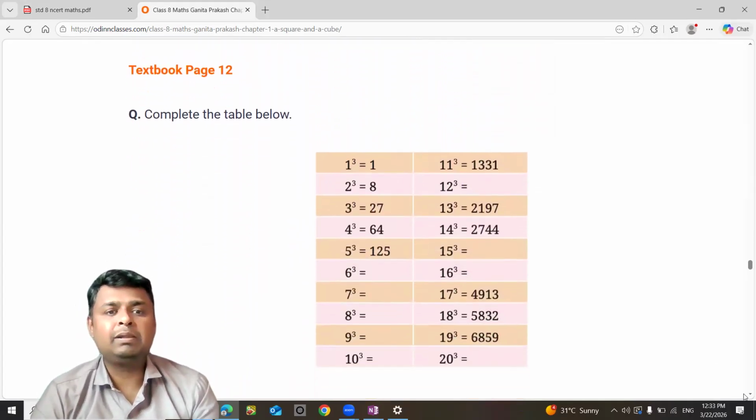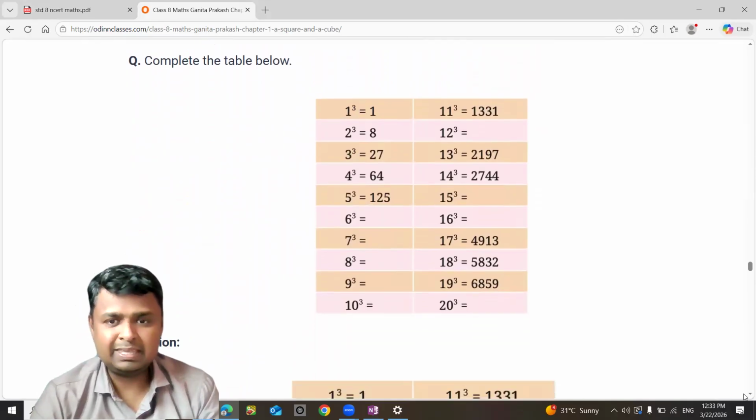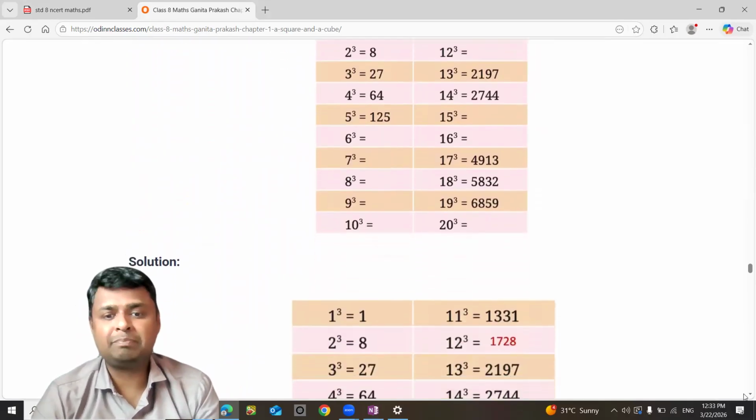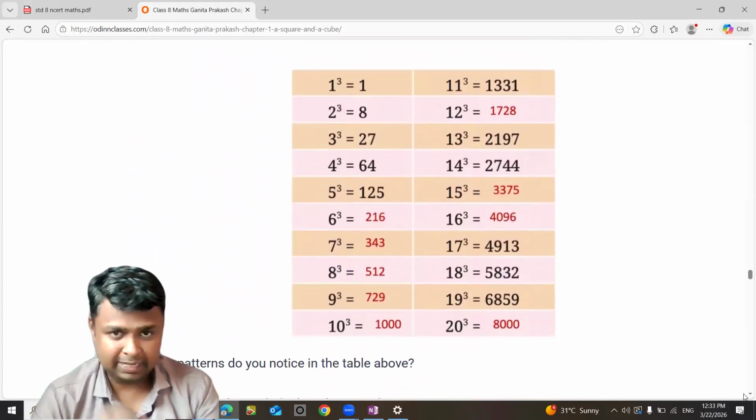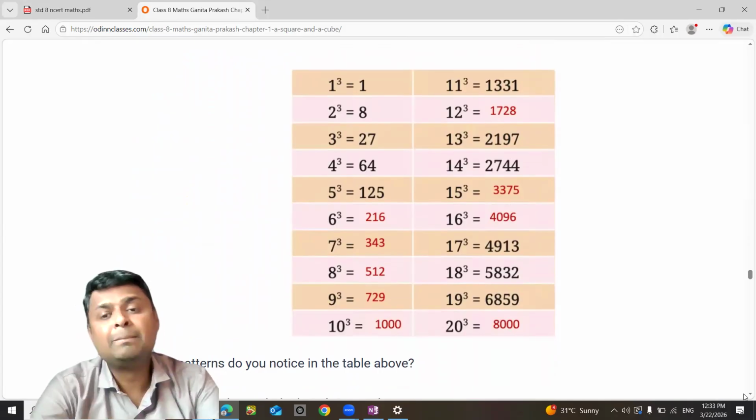Now complete the table. Here they have given the numbers. You have to cube them. Cube means you have to multiply the same number three times. Observe this.